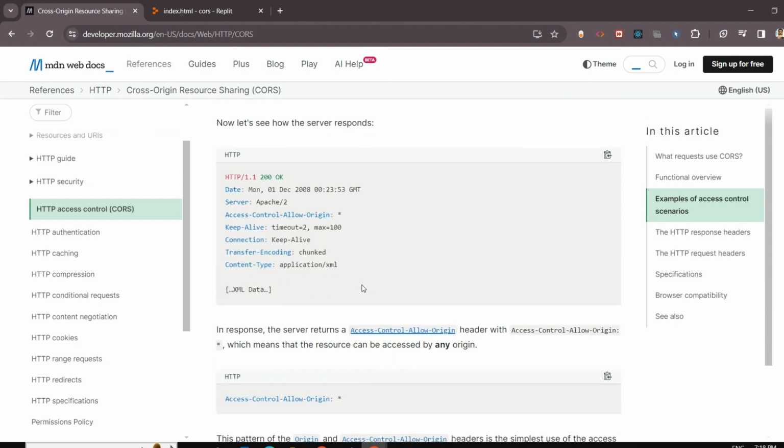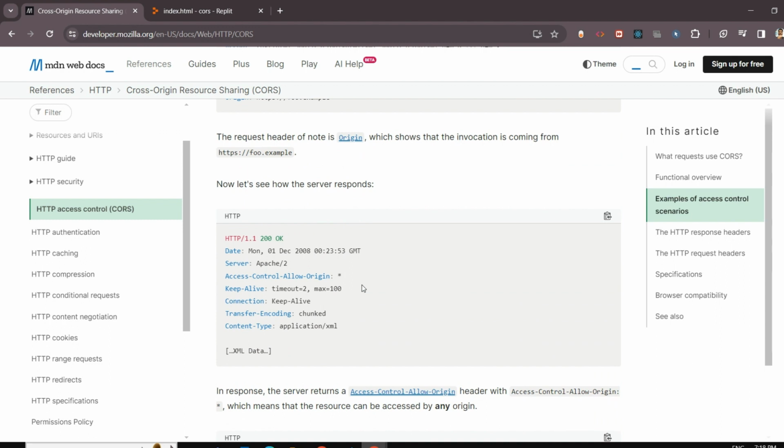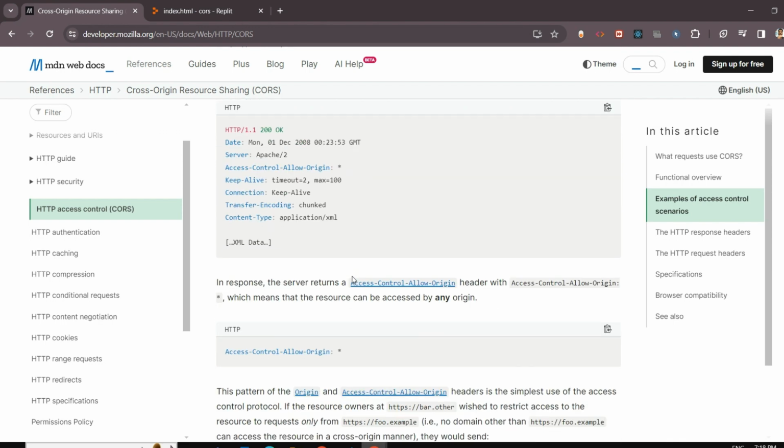Now when the server responds, what all will be included in that? If foo.example is allowed to access the data from this bar.other website, you will find here that Access-Control-Allow-Origin is mentioned as star. This means that any other website can access the data from this bar.other website, that is the server, right? So in the response, you can see HTTP 200 OK, that is the status code, and then you can see that Access-Control-Allow-Origin is mentioned as star. Star means any other website can access this origin.